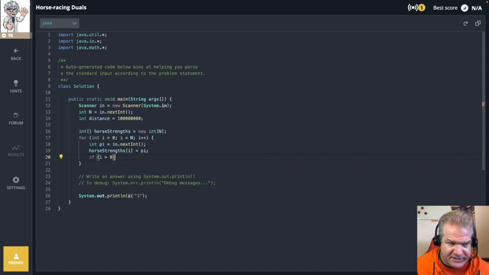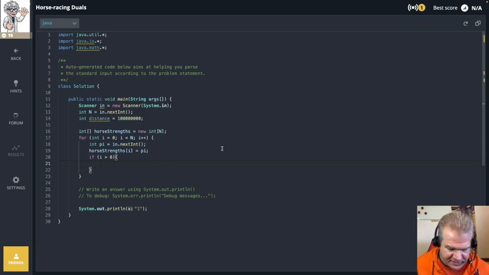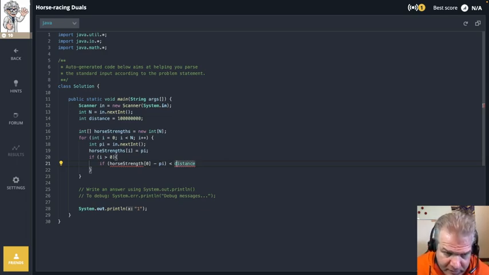So if I'm looking at a strength of some horse that's not the first horse, then I'll say if the strength of horse 0, which would be horse strength sub 0, minus pi, that's the current horse strength, if that is less than the current distance, I should put in more parentheses here.